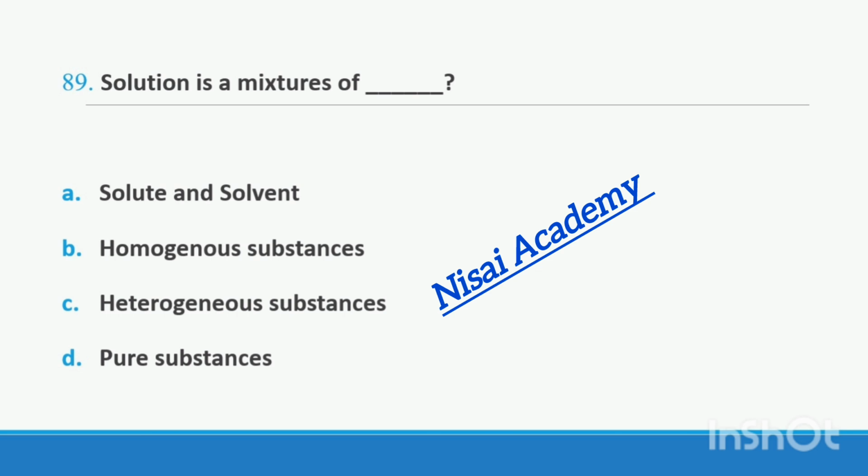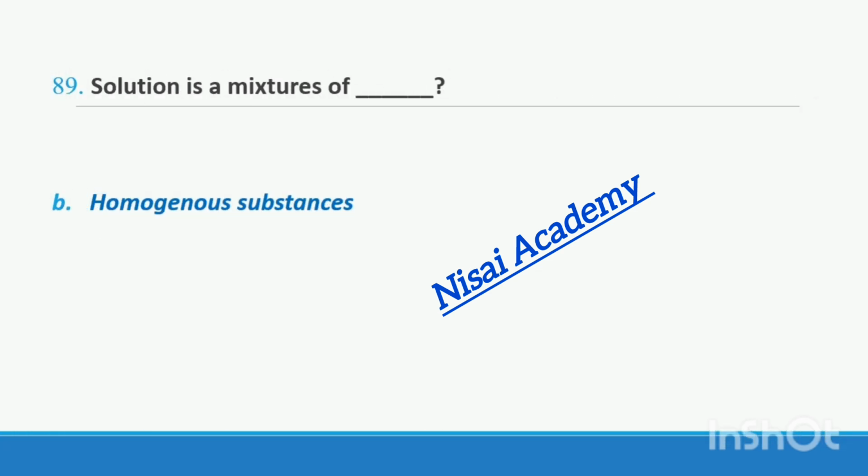Question 89. Solution is a mixture of option A, solute and solvent, option B, homogeneous substances, option C, heterogeneous substances, option D, pure substances. Solution is a mixture of homogeneous substances. Right option B.